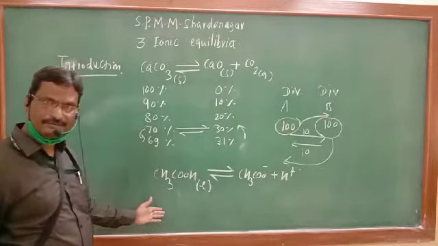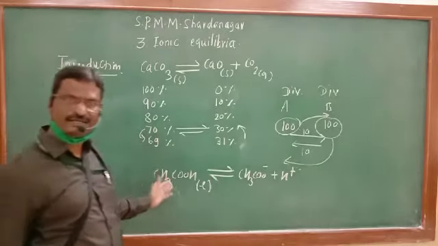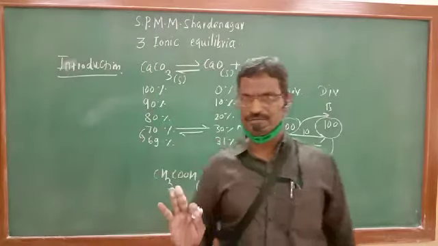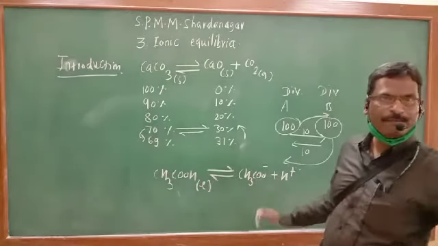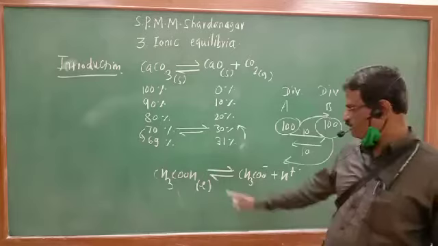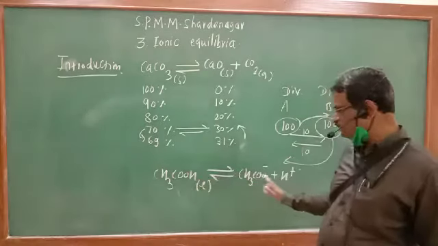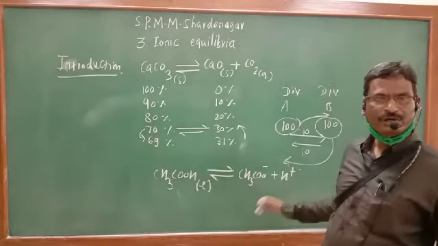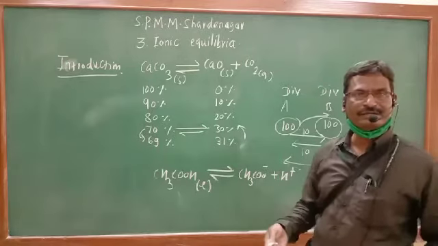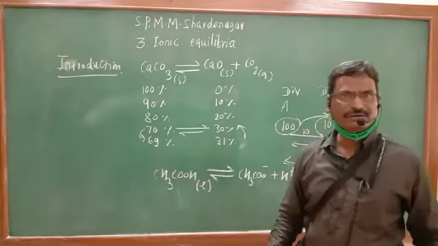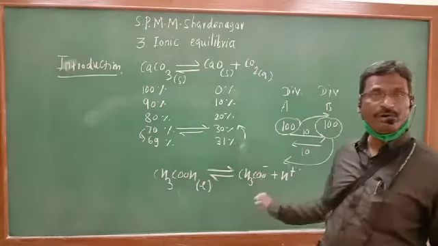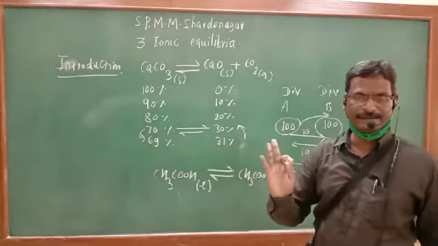At start, concentration of reactant is 100% and the concentration of these ions is 0%. During the course of chemical reaction, concentration of reactant goes on decreasing and the concentration of products goes on increasing.